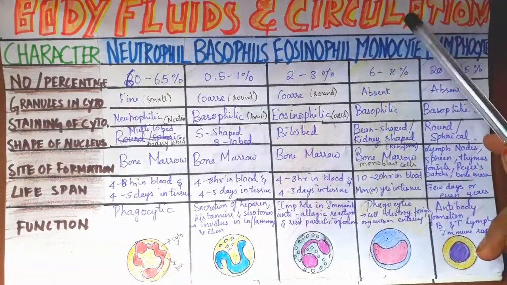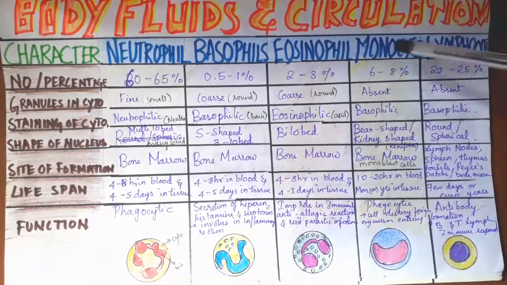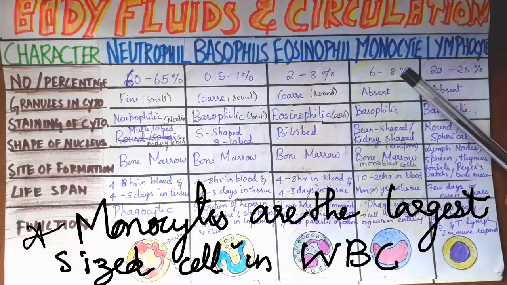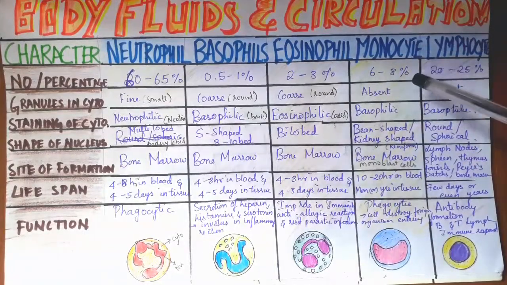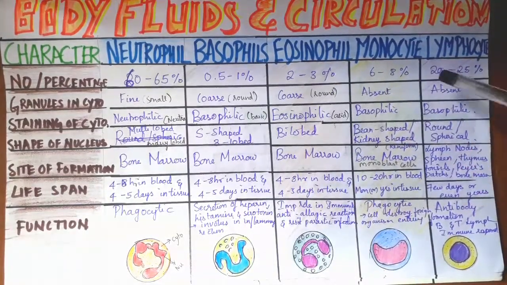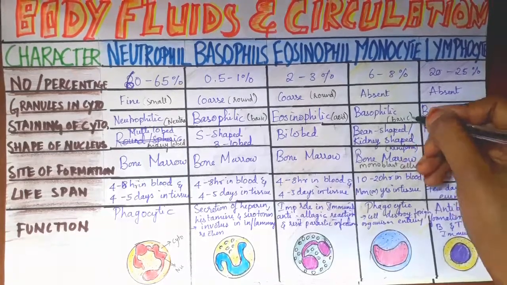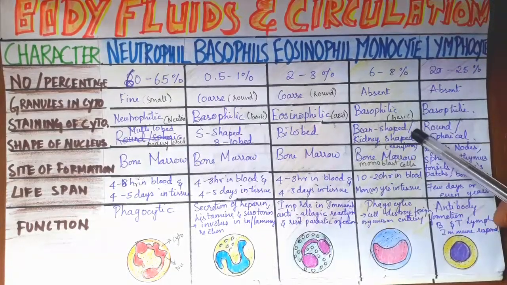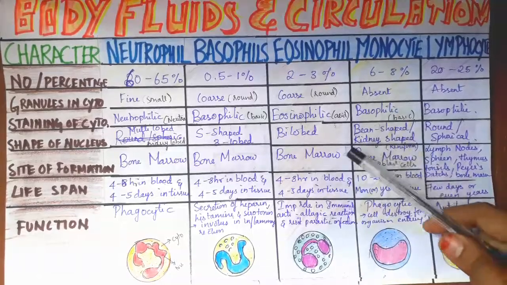And monocytes. These were granulocytes, and now we are going to talk about agranulocytes in WBC. Monocytes are 6 to 8% present in WBC, and granules in the cytoplasm are absent. Both of these have no granules, it's absent. The dye staining the cytoplasm is basophilic. Next, what is the shape of the nucleus? It is bean shaped or kidney shaped. See here, it's kidney shaped, darker, so it's bean or kidney shaped.